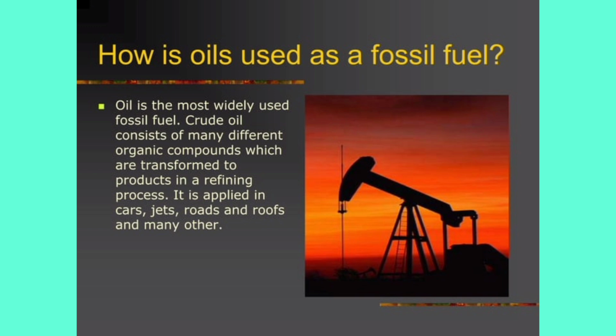What are hydrocarbons? Hydrocarbons are the derivatives of carbon and hydrogen. In hydrocarbons, only hydrogen and carbon atoms are present. So, when we burn these fossil fuels, like oil or natural gas, the organic compounds present in them also get burned and produce a large amount of heat energy, and it is applied in cars, jets, roads and roofs and many other appliances or devices.